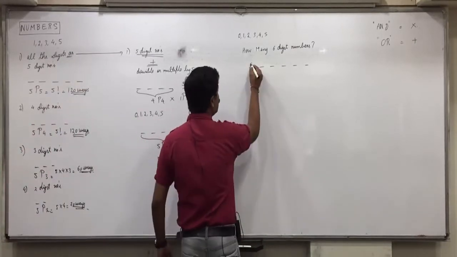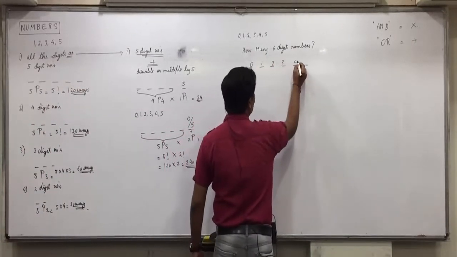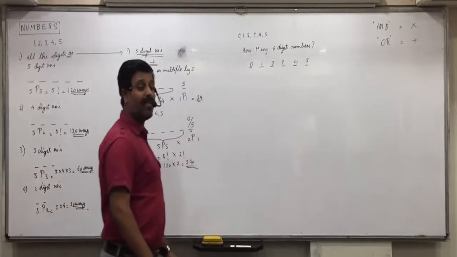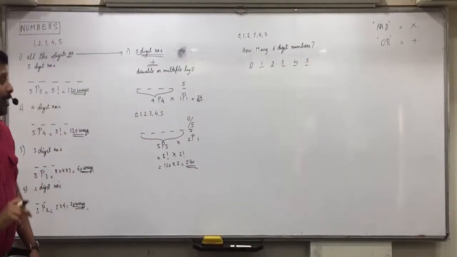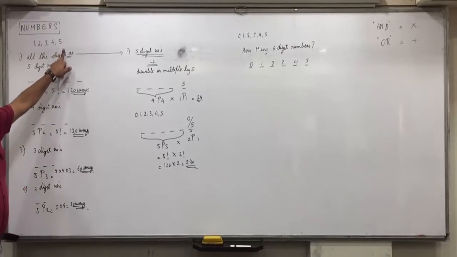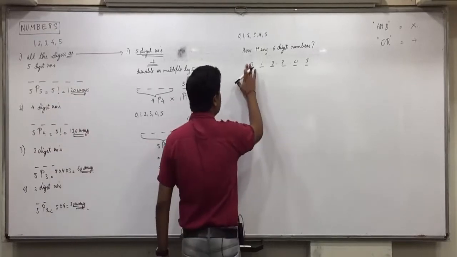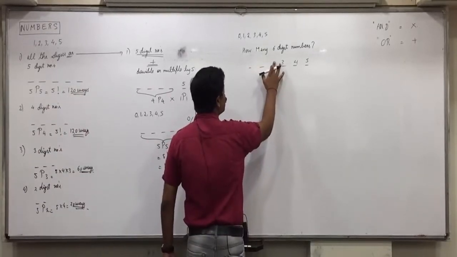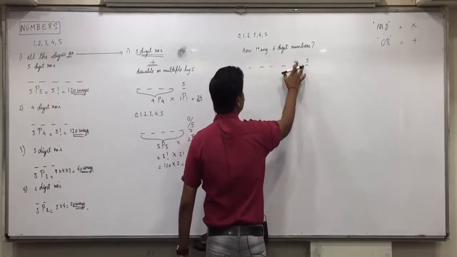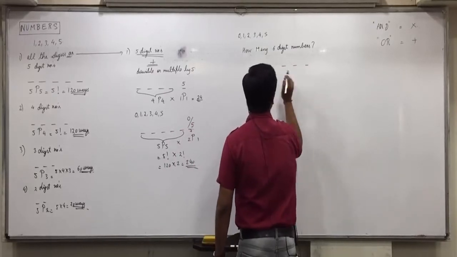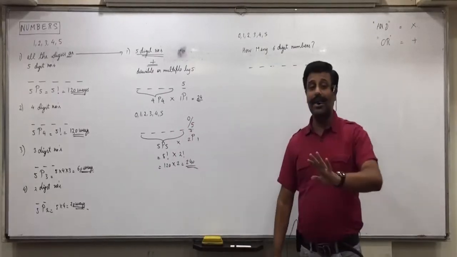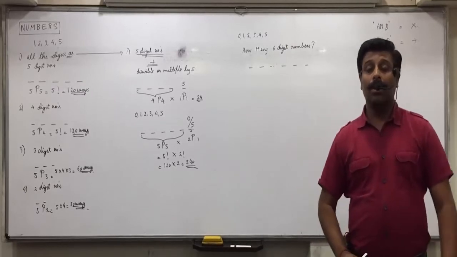No. If I write 0, 1, 2, 3, 4, 5, is it a 6-digit number or 5-digit? 5. Here there was no 0. So 5 digits in 5 places, 5P5. Okay? But 6P6 is not possible. Reason? If the number starts with 0, it is not a 6-digit number.